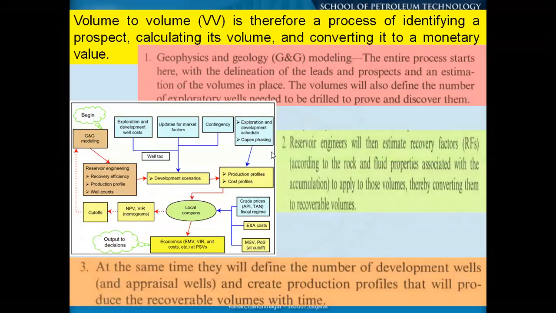Now let's see what the different inputs are that we will put in initially and how we proceed further. Volume to value is therefore a process of identifying prospects, calculating their volume and converting it to a monetary value. It's a stepwise process. Initially we'll rely mostly on geology and geophysics information. The entire process starts with the delineation of the leads and prospects and estimation of the volume in place. This volume will also define the number of exploratory wells needed to be drilled to prove and discover them.